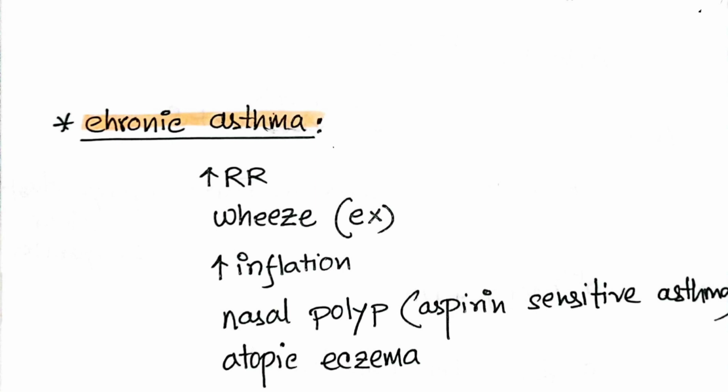There may be a history of nasal polyps, mostly with aspirin-sensitive asthma, and there may be atopic eczema. So this patient may have eczema, polyps, hyperinflation, wheeze more marked on expiration, and a high respiratory rate, that is tachypnea.